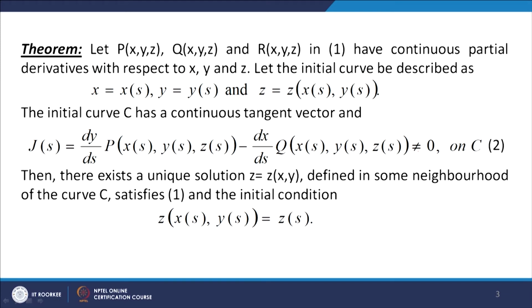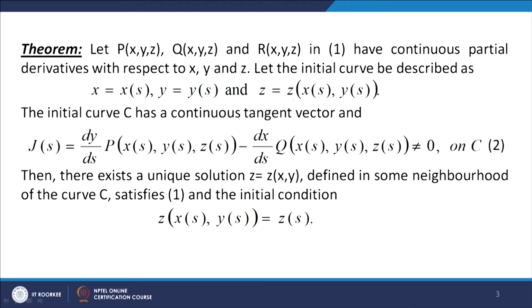It says that let P(x, y, z), Q(x, y, z) and R(x, y, z) in the equation 1 have continuous partial derivatives with respect to x, y and z, and let us assume that the initial curve which we denote by C be described as x = x(s), y = y(s) and z = z(s).